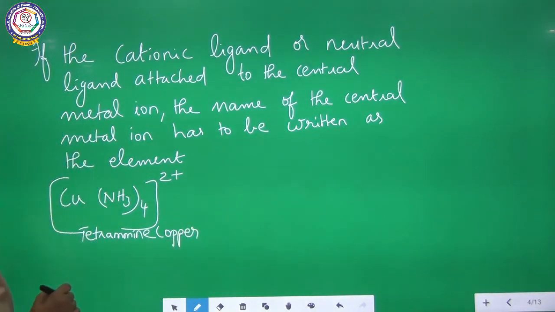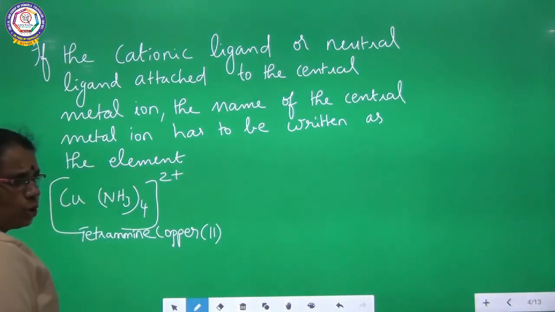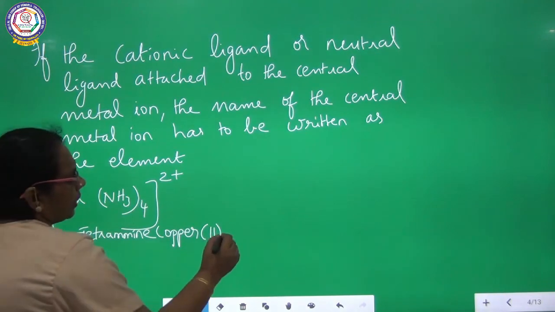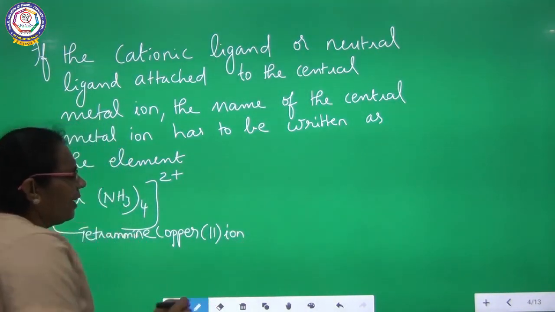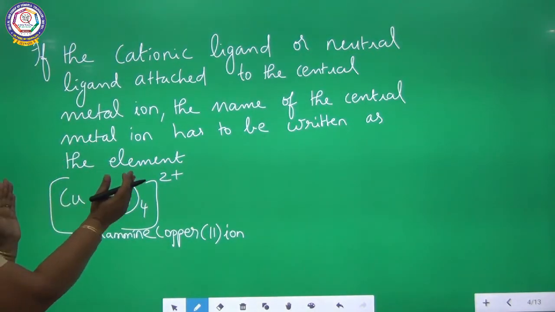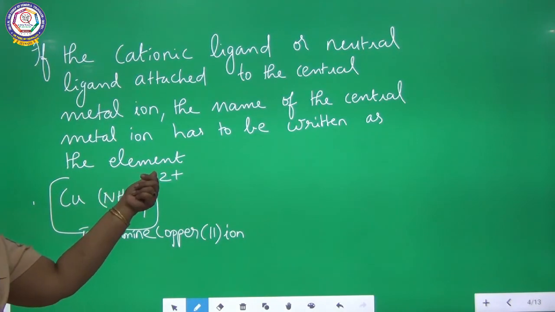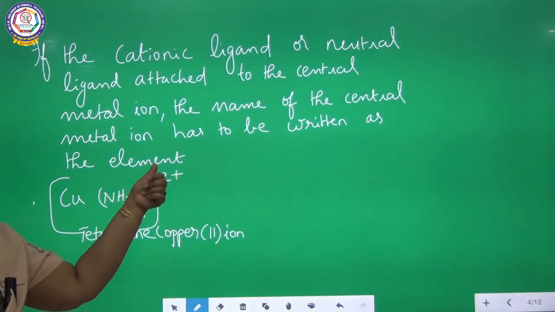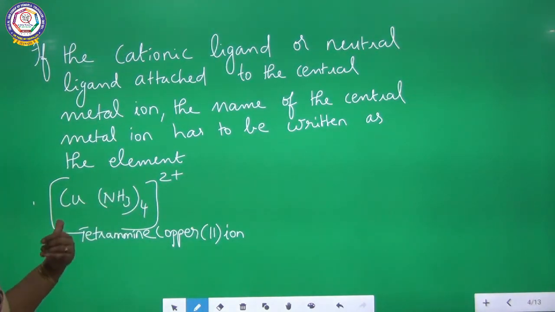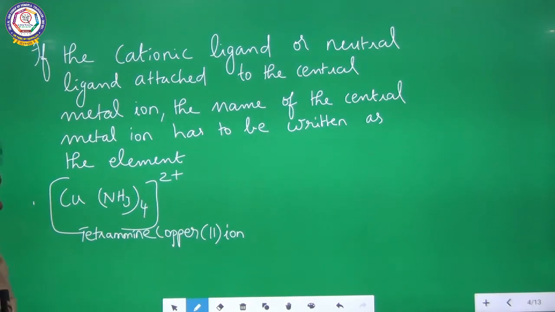The valency of copper here is +2. So usually it should be written in Roman numeral in parenthesis. So tetramine copper 2 ion. Why have I written ion here? Because it is a charged complex. Outside the square bracket, at the right superscript, you can see the 2 plus, so it is a charged complex with a positive charge. It is a cationic complex, that's why I have indicated ion at the end.